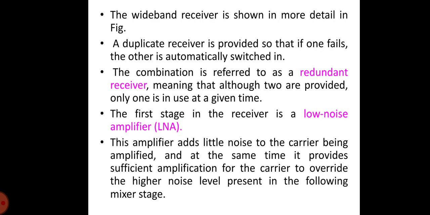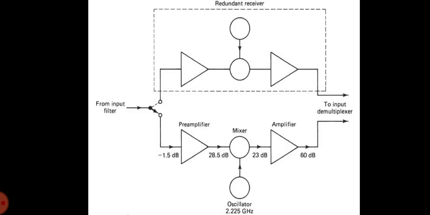Next, what we are going to see is about the wideband receiver. So you can see a wideband receiver here. A duplicate receiver is provided so that if one fails, the other is automatically switched in. The combination is referred to as a redundant receiver, meaning that although two are provided, only one is in use at a given time. The first stage in the receiver is the low noise amplifier.